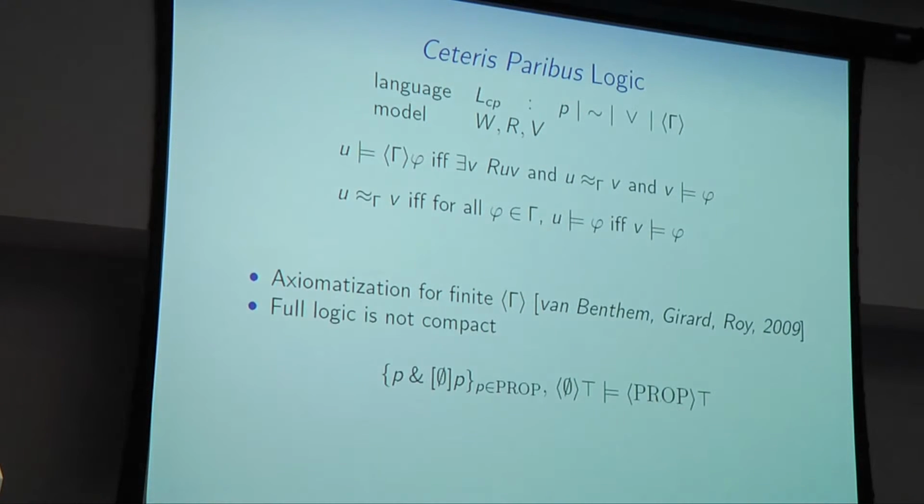So what we want to do is to look at the full infinitary logic here. The problem is, it's not compact. We can see it by seeing that this entailment here is valid. To see it, we have the diamond with the empty set inside, which is just a good old modal logic diamond.